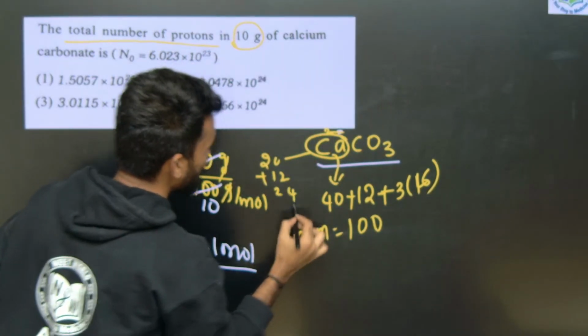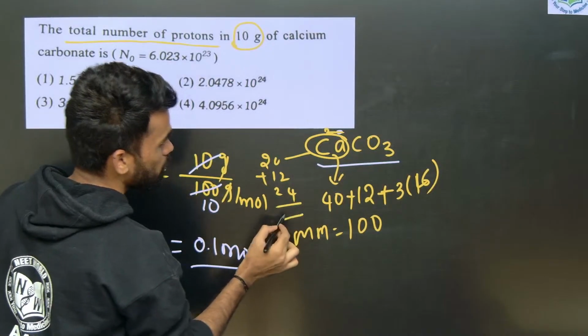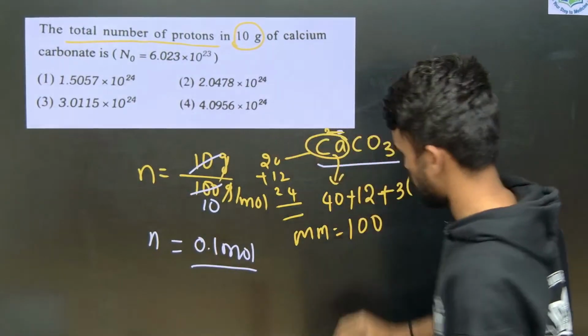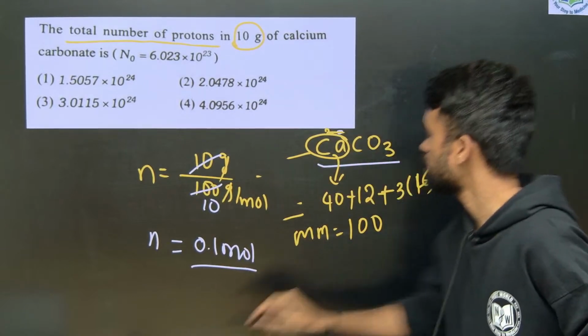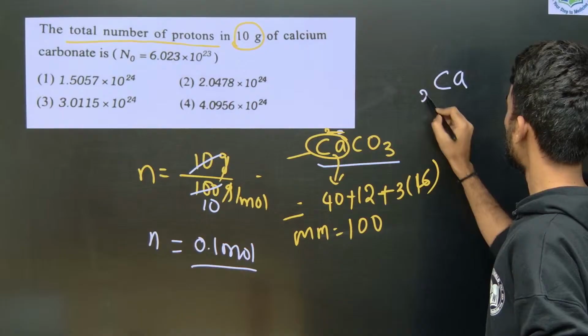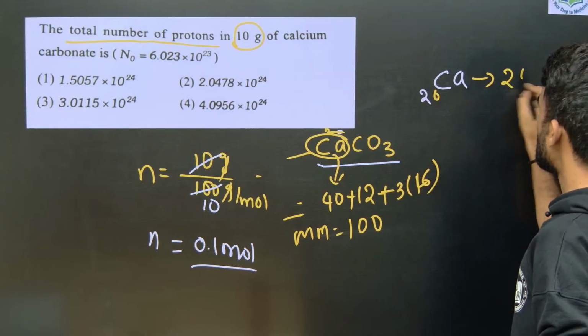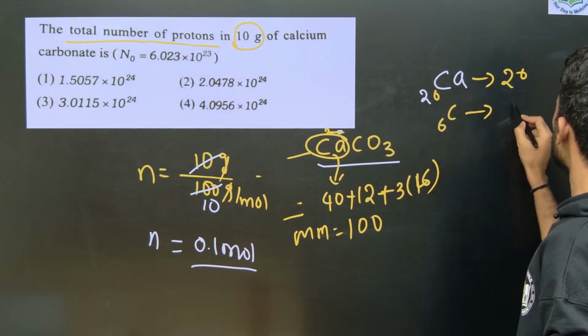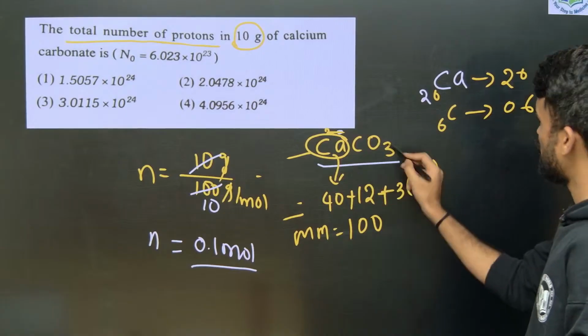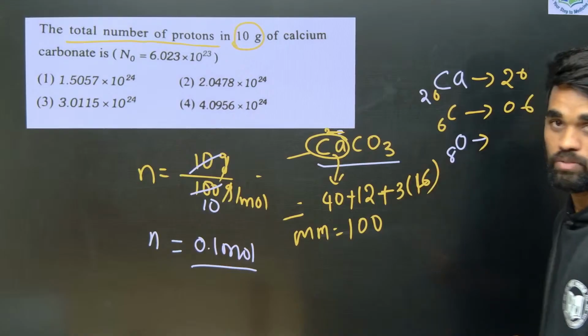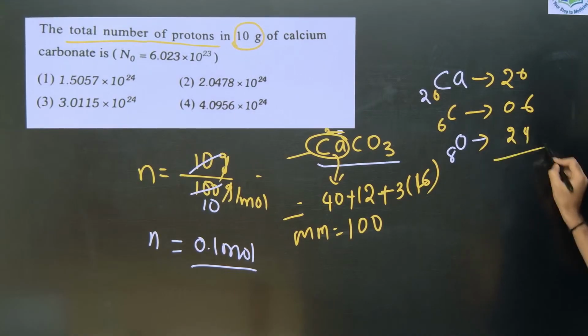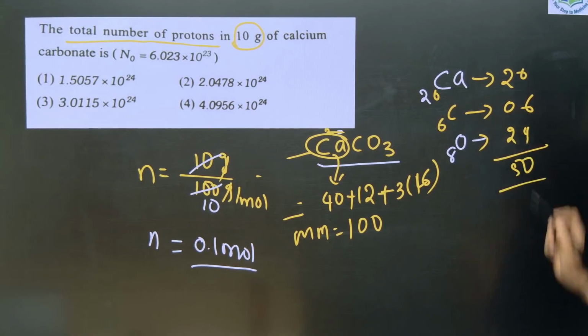Carbon atomic number is 6, so it is 6 protons, and oxygen atomic number is 8, so 8 times 3 is 24. So 20 plus 6 plus 24 gives 50. So this will be the answer.